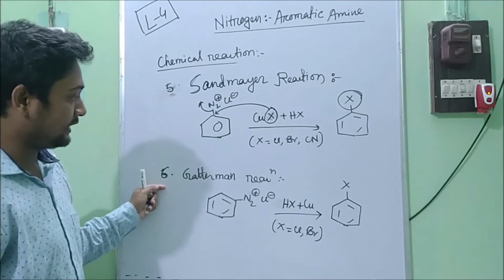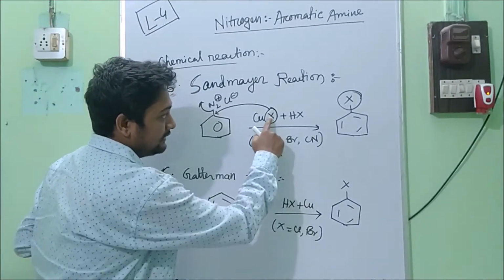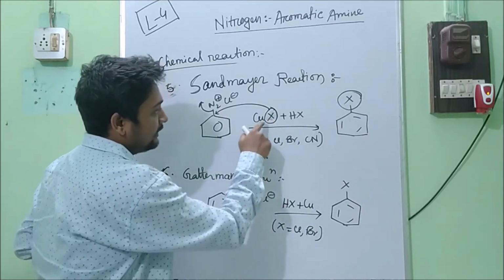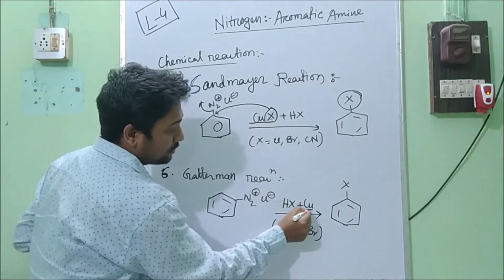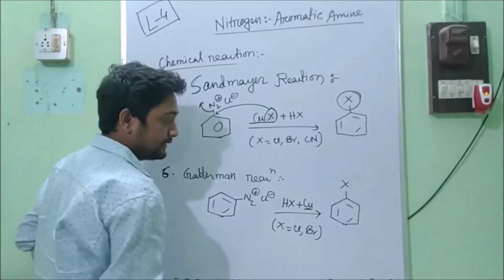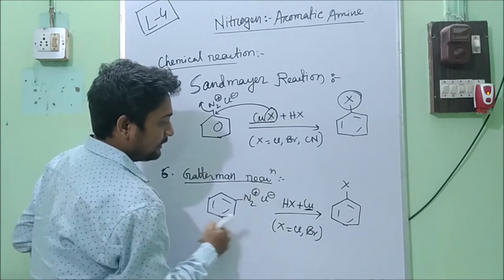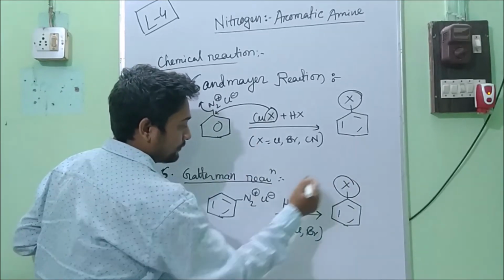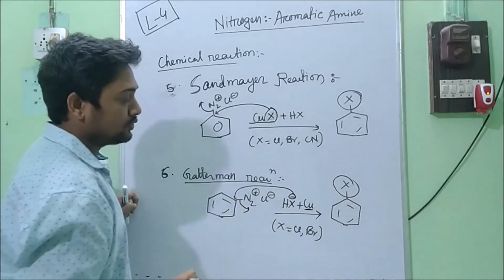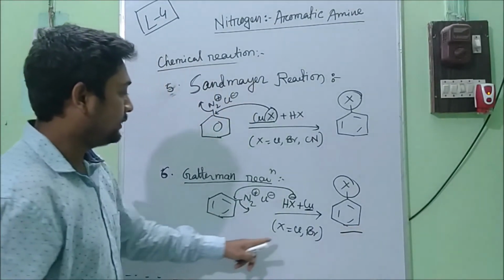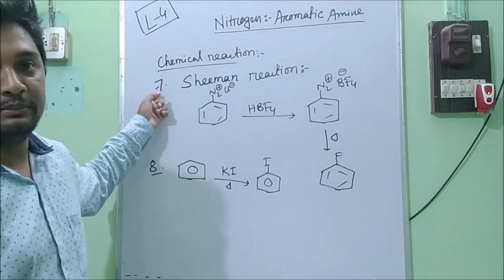Again, the Gattermann reaction. If we use HX plus copper, see the difference between these two reactions. Here X is with copper, and here there is no X with copper. Here only copper metal is used. That is the Gattermann reaction. This is the difference, but the product is the same. X will attack here, nitrogen gas will go. So you can prepare chlorobenzene or bromobenzene by the Gattermann reaction. Next one is the Schiemann reaction.